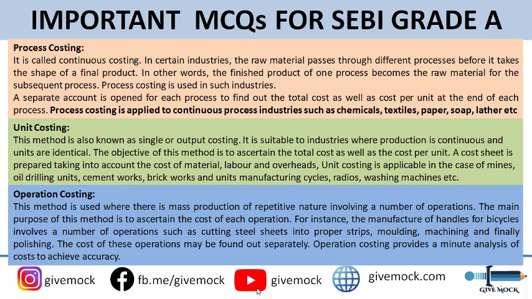This method is also known as single or output costing. So it is also very important. It is suitable to industries where production is continuous and units are identical, like in the case of mines, oil drilling units, cement works, brick works, or units manufacturing cycles, radios, washing machines, etc. Okay. The objective is to calculate the cost per unit. Okay. The next is operation costing.